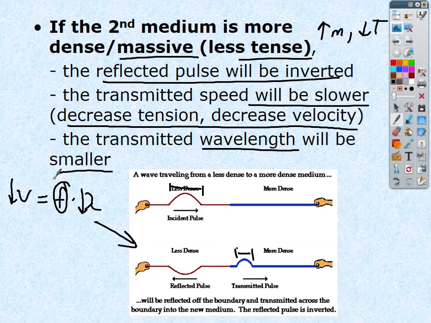We'll come back and review all this. I have a separate slide to hit all the main points because this is a lot. We have to relate mass, tension, speed, and wavelength. Actually, it's not a hard relationship. Everything is directly related except for mass.